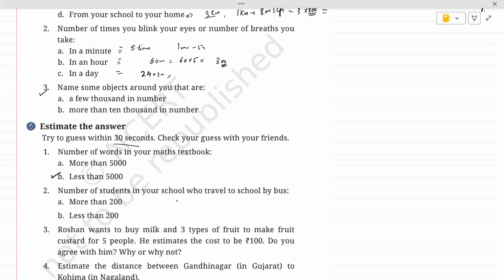Next is the number of students in your school who travel to school by bus.